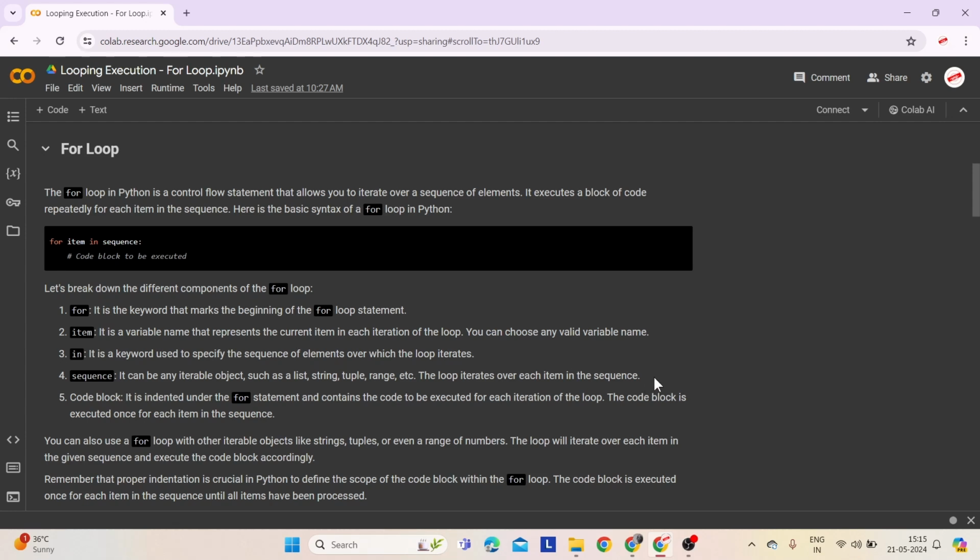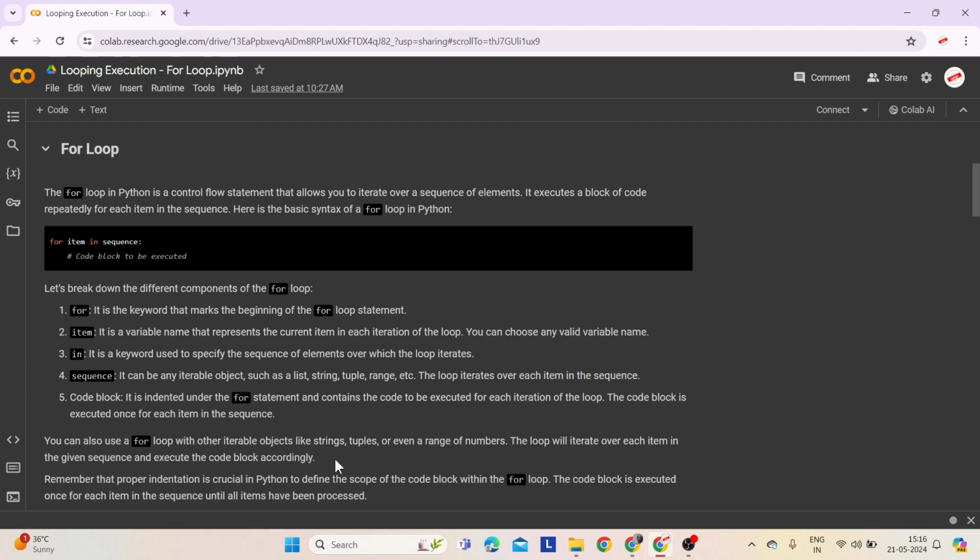Sequence can be any iterable object such as a list, string, tuple, range, etc. The loop iterates over each item in the sequence. Code block is indented under the for statement and contains the code to be executed for each iteration of the loop. The code block is executed once for each item in the sequence.